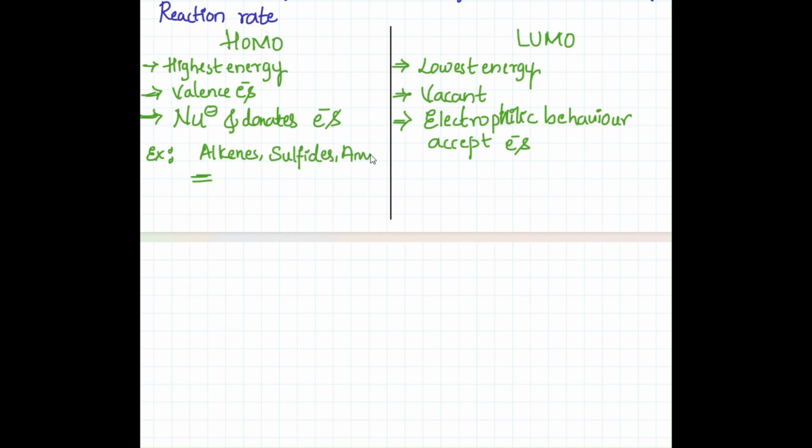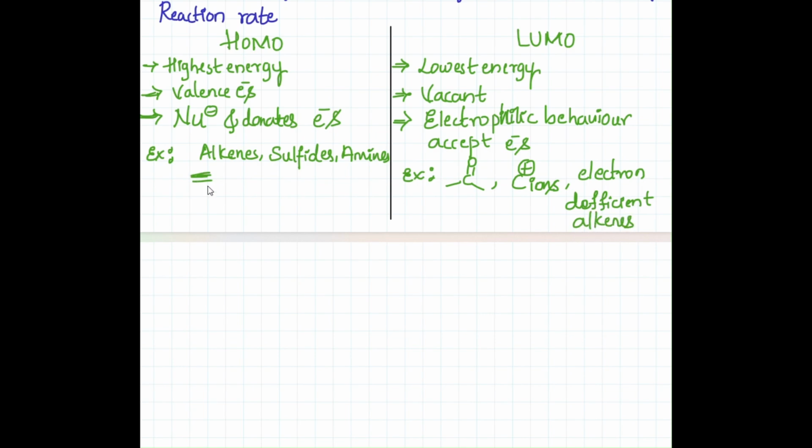Examples of HOMO also include sulfides and amines. Examples of LUMO are carbonyl compounds, carbocations, that is C plus ions, and electron deficient alkenes. Mostly it is very important, electron deficient alkenes.